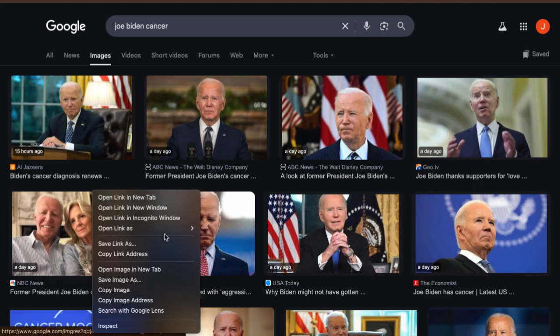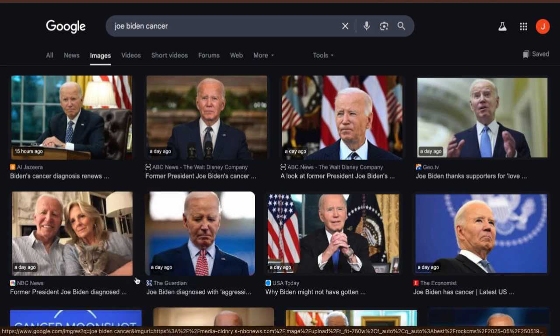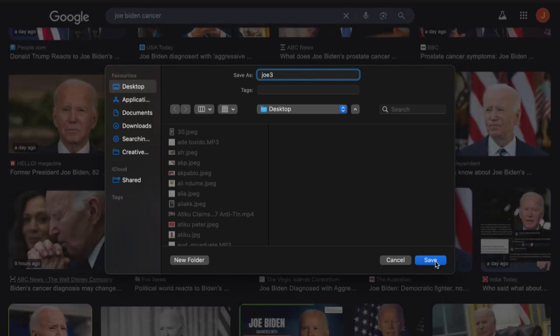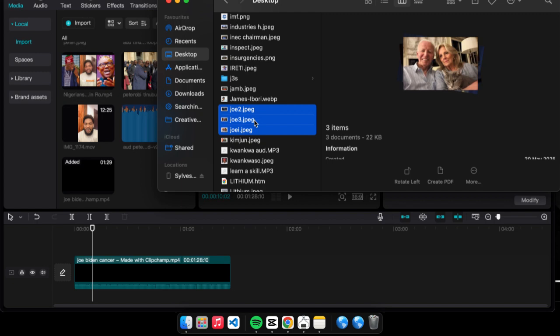So now we can just come to save some of the images. Don't forget, you don't have to bother about anti-copyright, because these particular images are in the public space. So it is not copyrighted, it's for public consumption. So you don't have to be scared. For this training's sake, I'm going to just use 3 images, and you can use any amount of images you feel like using. So the next thing we have to do is to transfer these images down to CapCut, which I'm going to be doing right now.